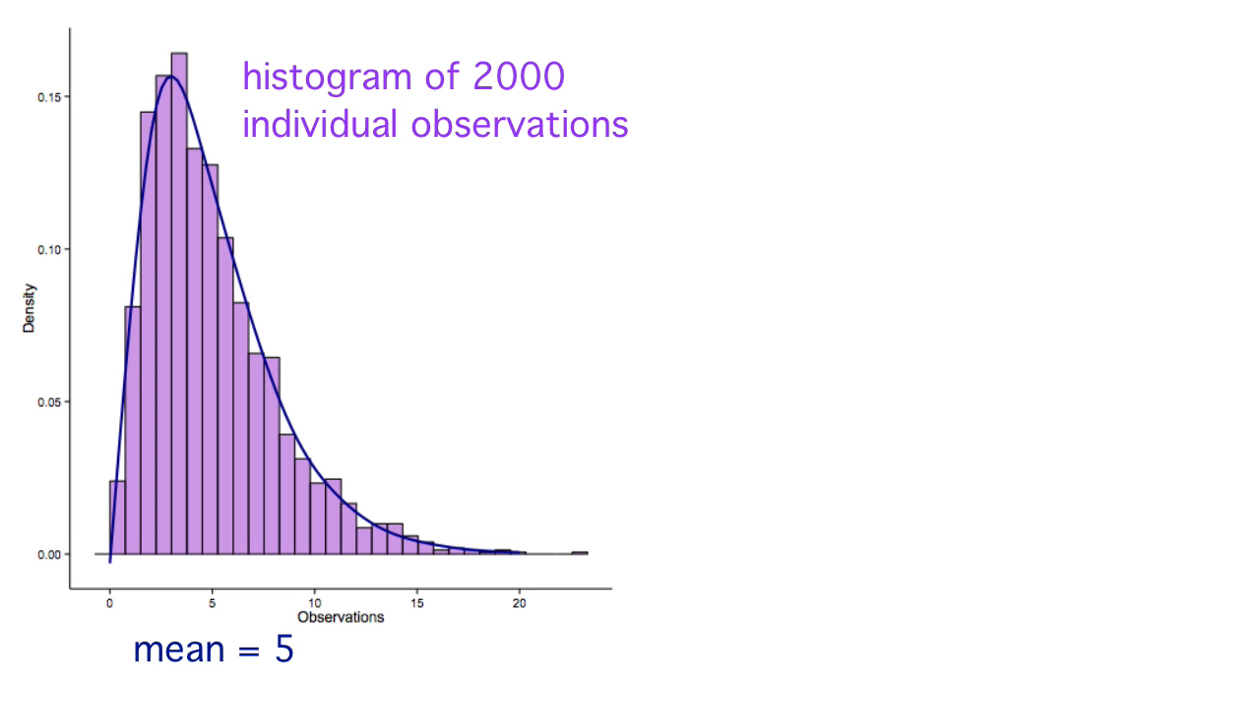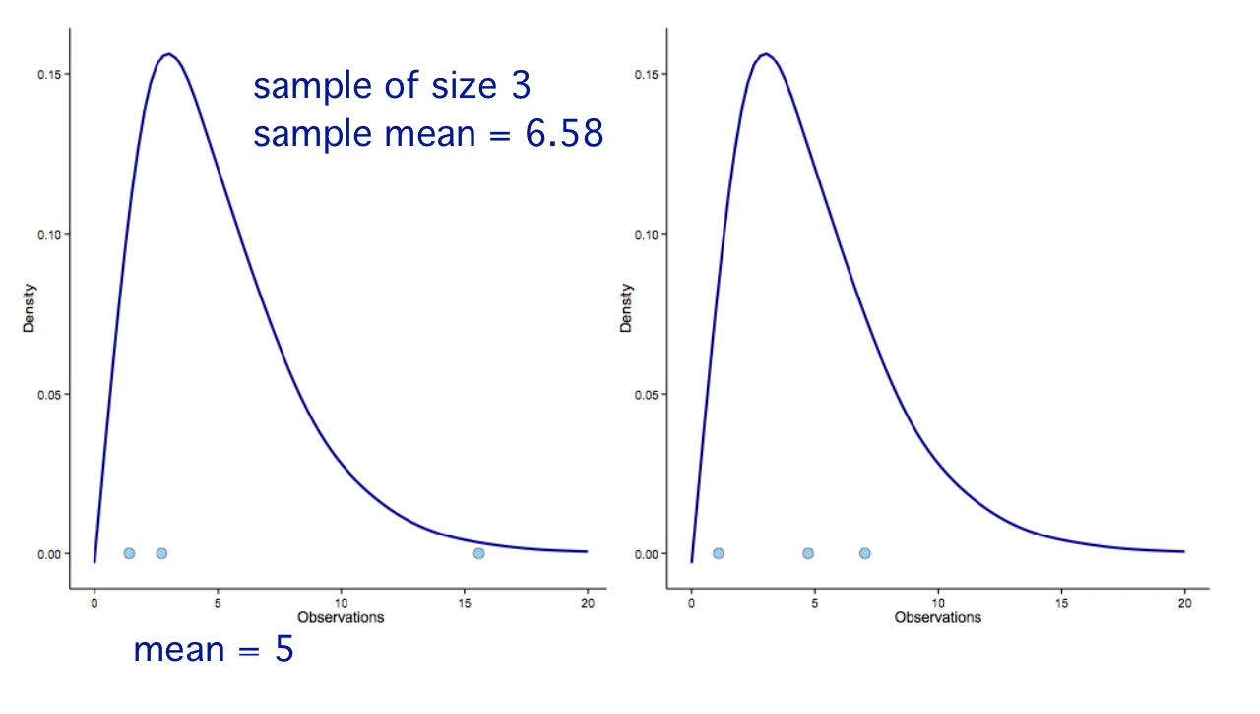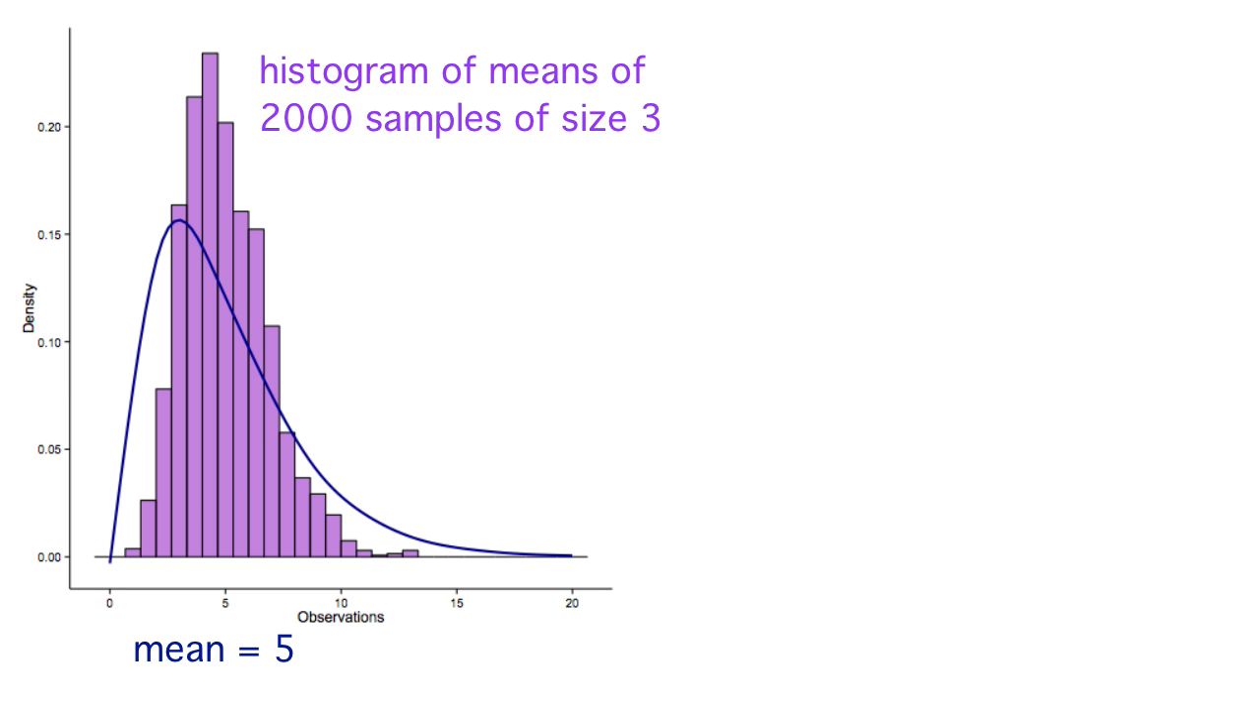Now, what if instead of individual observations, we take a set of observations, a sample, and find the mean? Here's a random sample of size 3. This particular sample has an average, or sample mean, of 6.58. Here's another sample of size 3. This one has a sample mean of 4.28. And we could do this again and again. I've done it 2,000 times and plotted the 2,000 resulting sample means in this histogram.